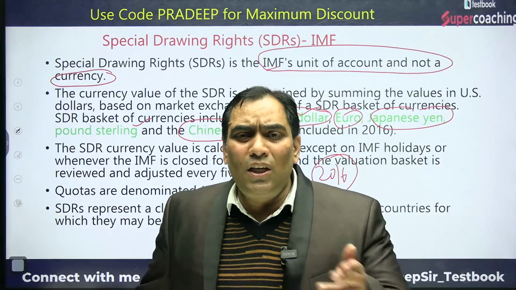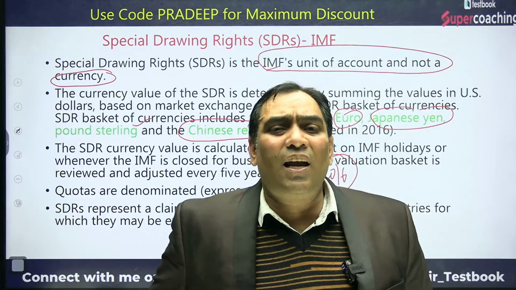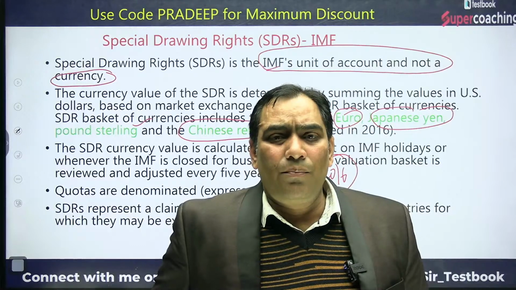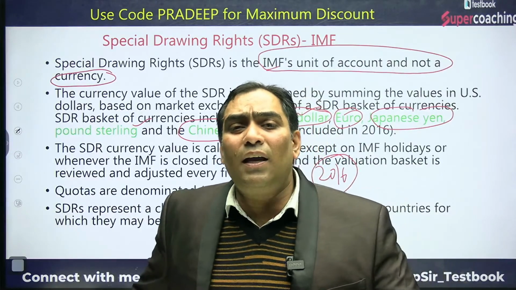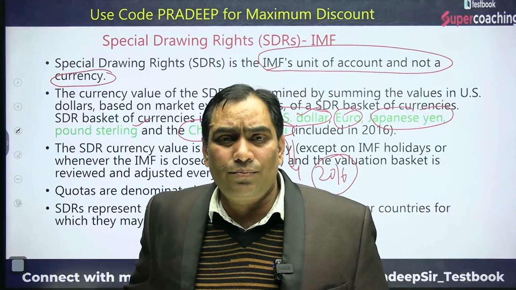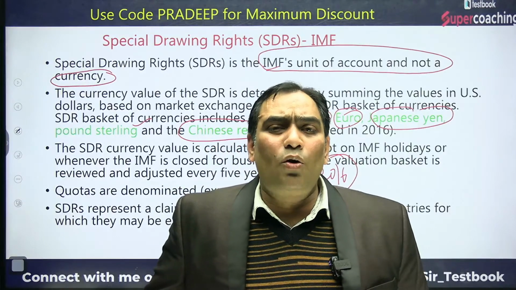Because this quota system is not representing the current real picture. That quota was fixed in 1944.